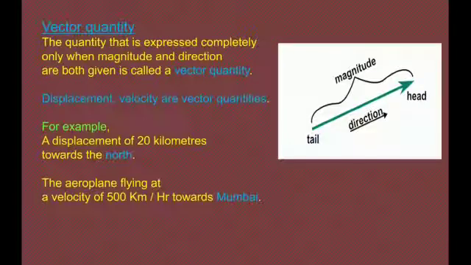Next is vector quantity. The quantity that is expressed completely only when magnitude and direction are both given is called a vector quantity. Displacement and velocity are vector quantities. For example, a distance of 20 kilometers towards the north. The aeroplane flying at a velocity of 500 km per hour towards Mumbai.